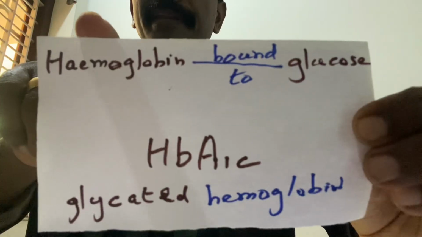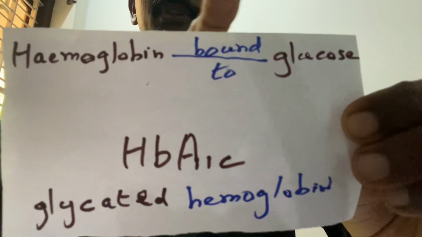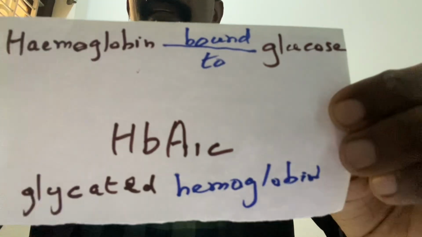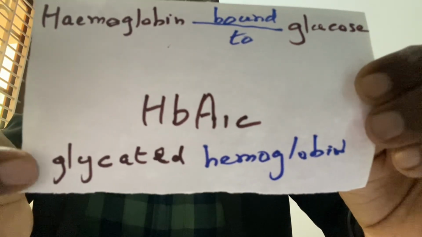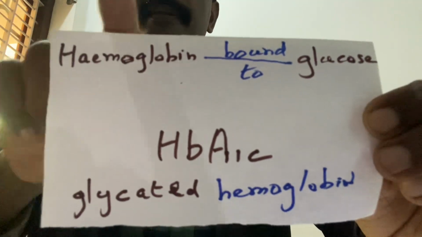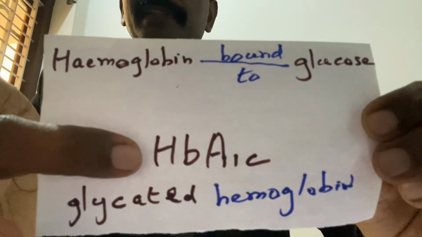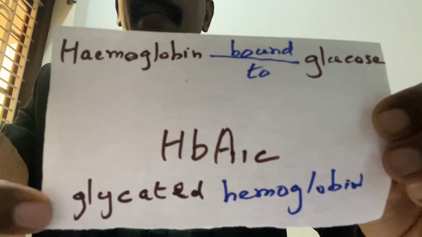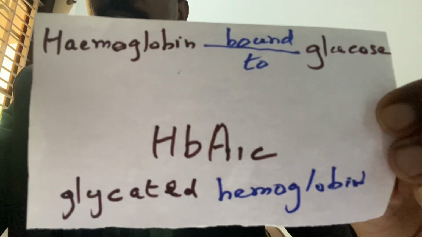See, hemoglobin bound to glucose is called HbA1c. It is also called glycated hemoglobin. Please go through it and write it down, you will understand better.